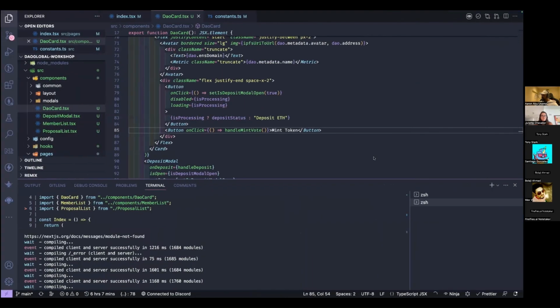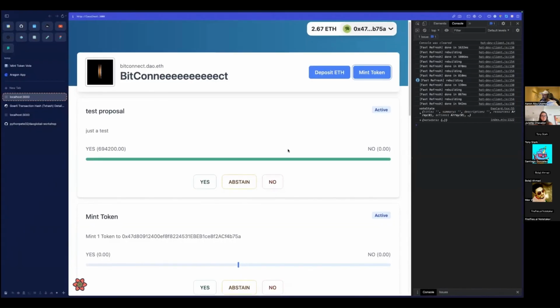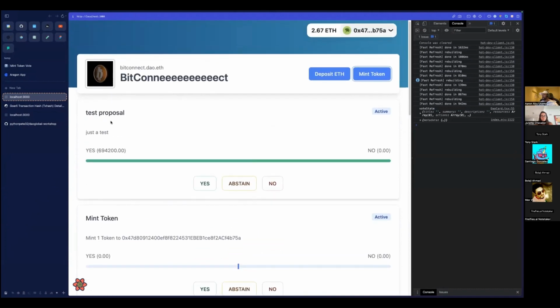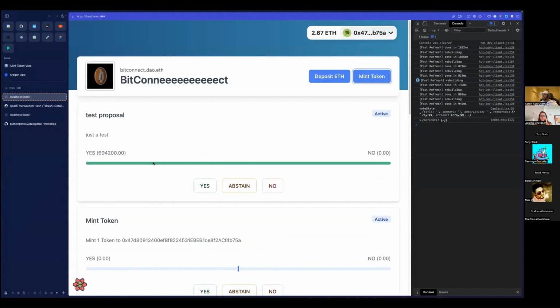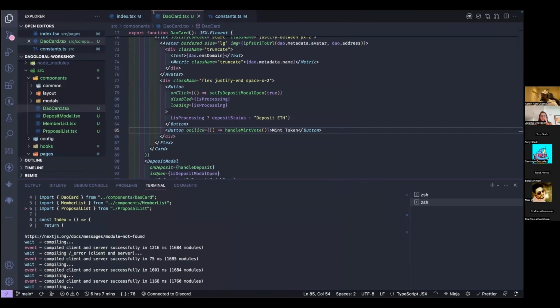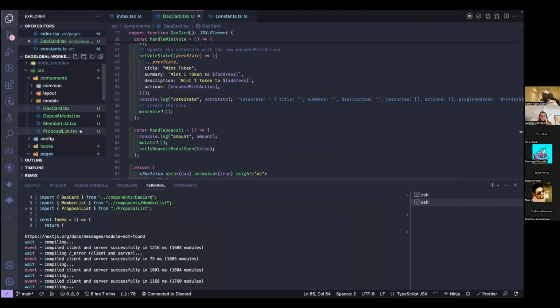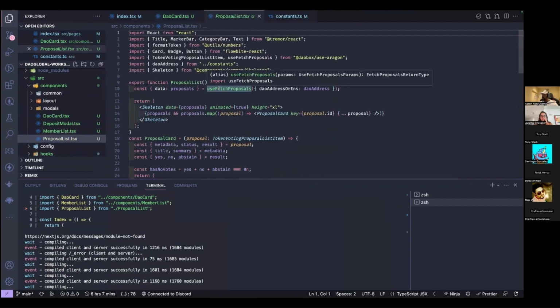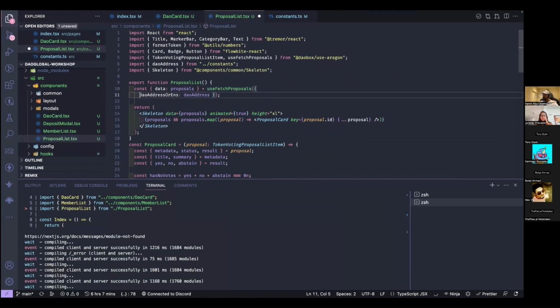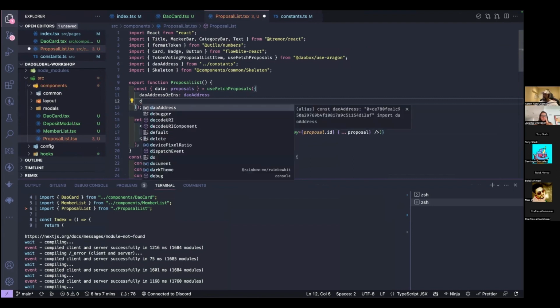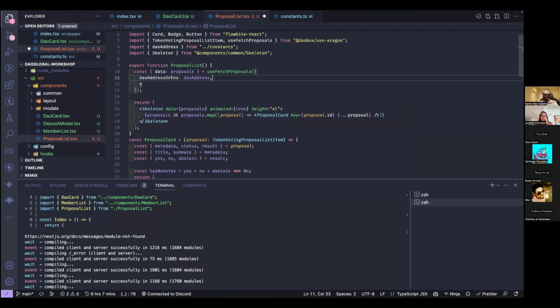Before we do that though, there's something that I don't quite like about this. Looking at our proposals right now, it's starting from the first proposal and going downwards, so that's the oldest proposal. We want the latest proposal to be on top. So before we proceed, since we've got a little bit more time now, I'm going to go back into the proposals list and update this hook. We've got this useFetchProposals here. If I actually add a comment here, then I can get IntelliSense.